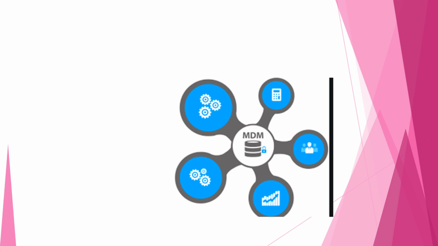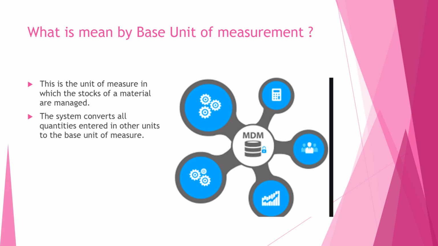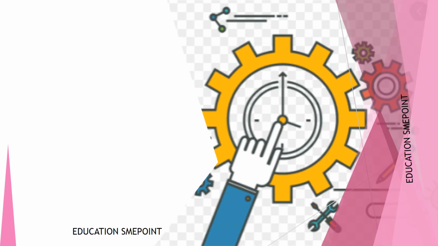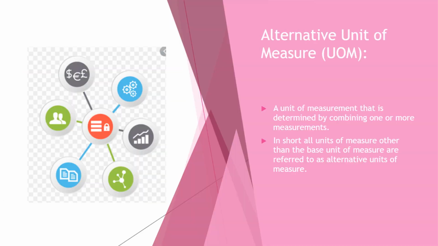Base unit of measure is the unit of measure in which stocks of the material are managed. The system converts all the quantities you enter in other units of measure, alternative units of measure, to the base unit of measure. Unit of measurement groups in MM01: units of measure to be used in material masters with the same alternate units of measure. This keeps you from having to set up the same alternate units of measure over and over on different material masters. Alternative unit of measure, UOM: a unit of measurement that is determined by combining one or more measurements. In short, all units of measure other than the base unit of measure are referred to as alternative units of measure.